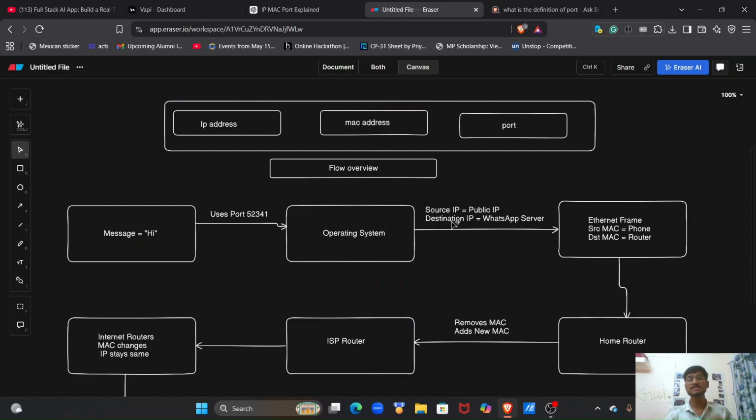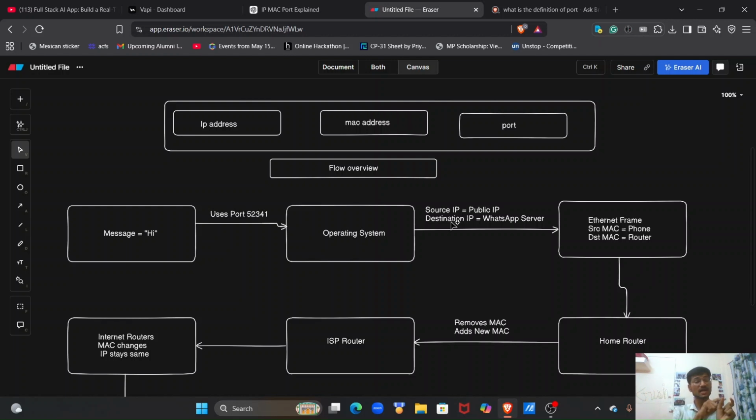What actually happens is the IP address never changes. The main thing that changes in every step is the MAC address. Let's say your device has some MAC address and the router has some MAC address. So at the starting point we have the device's MAC address, and then there is the router's MAC address.